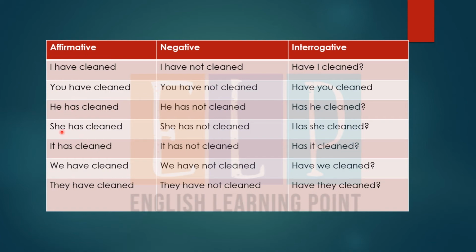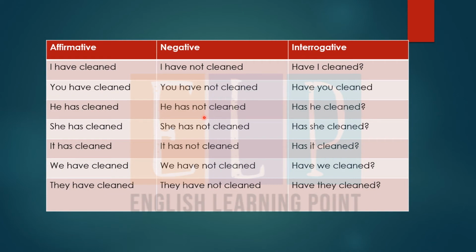Understand? So, she has cleaned. She has not cleaned. Has she cleaned? It has cleaned. It has not cleaned. Has it cleaned? With I, you, we, and they, these four subjects, we use have. We have cleaned. We have not cleaned. Have we cleaned? They have cleaned. They have not cleaned. Have they cleaned?